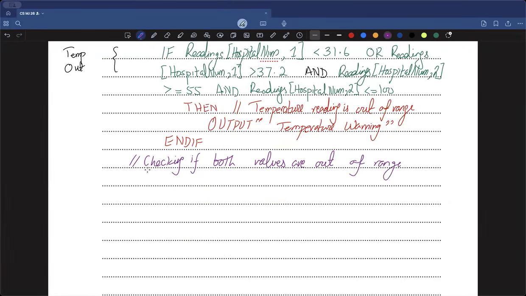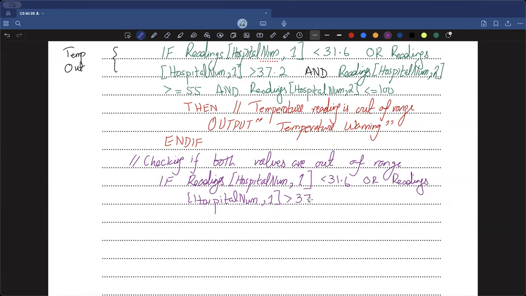And now to check it, I'm going to again make use of the if statement. I'm going to see if the readings hospital num, comma 1, which is my temperature, is less than 31.6, which is the invalid range, or at the same time, my readings temperature place, which is hospital num 1 again, is greater than 37.2.